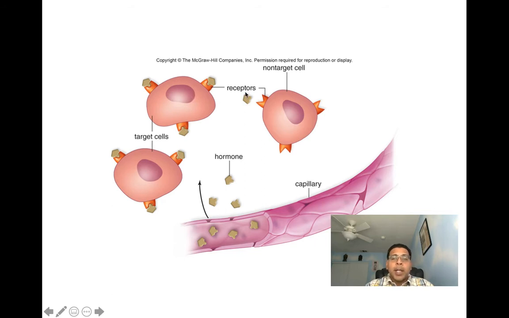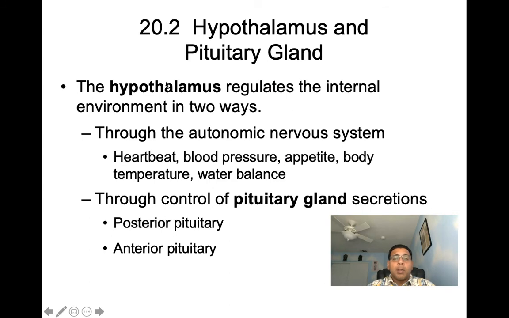So let's move forward, and let's talk about our hormones. First, let's talk about our hypothalamus. Now, when we talk about the hypothalamus, I'd like you to know the hypothalamus controls heartbeat, blood pressure, hunger, appetite, body temperature, and water balance. It also controls the secretions of the pituitary gland.